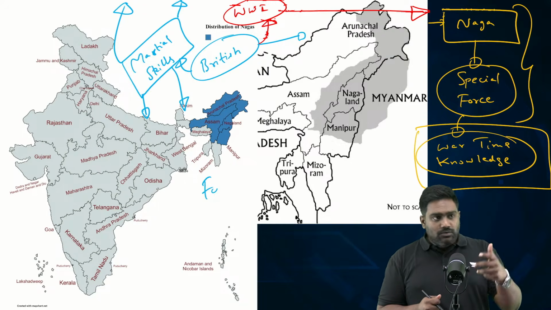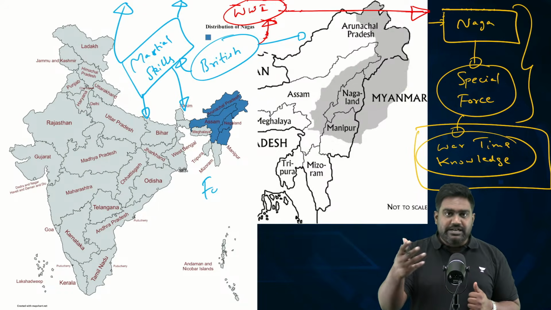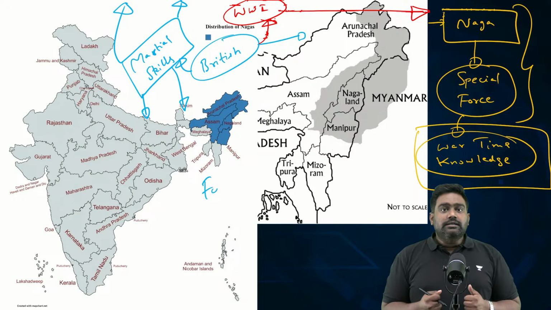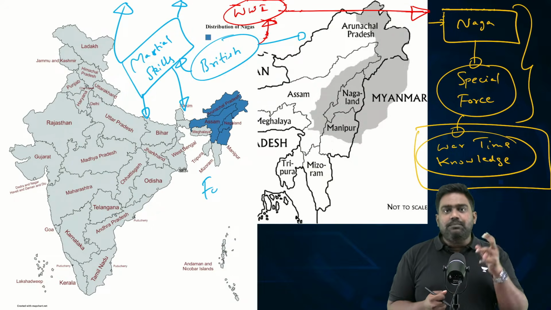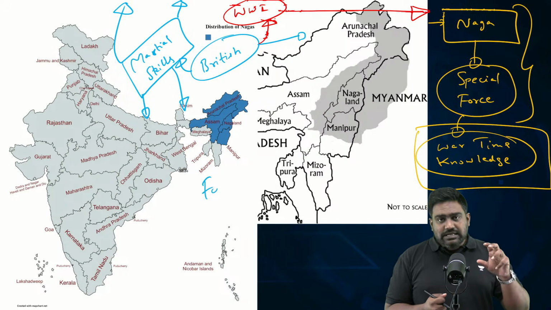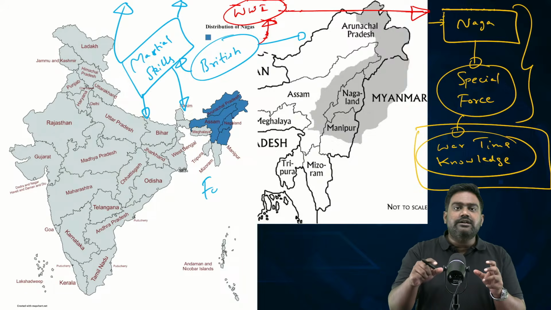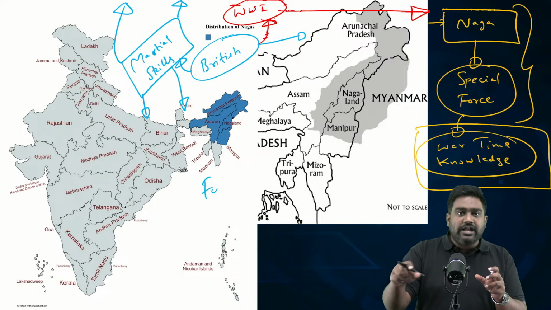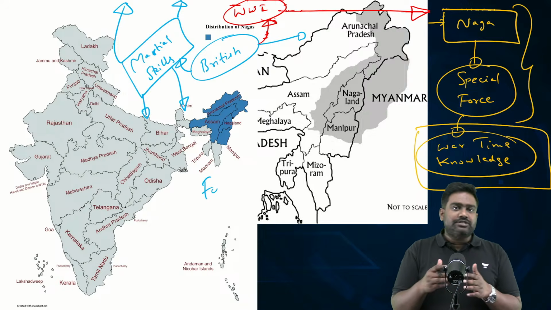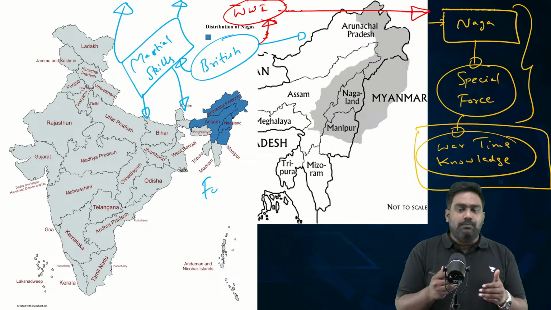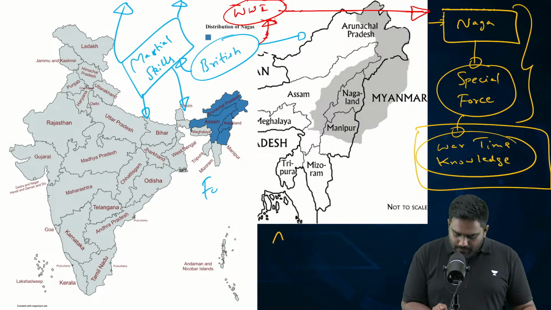They had learnt about the political and social developments in other countries. They realized how nation states are being formed, how nationalism is used to create an identity based on ethnicity, based on linguistic homogeneity. So those Naga soldiers would go on to establish a club, the Naga Club.